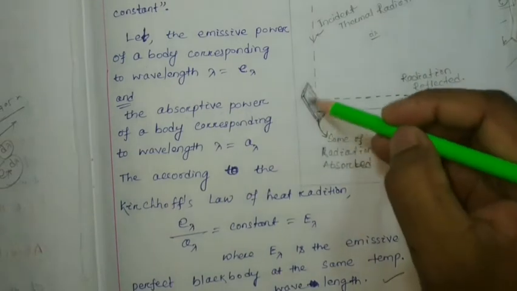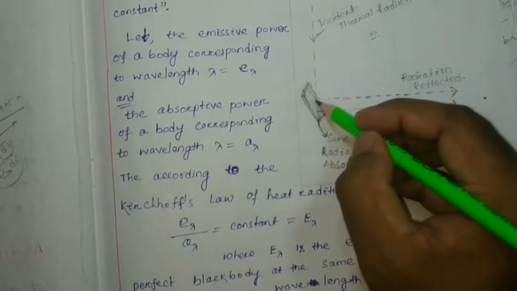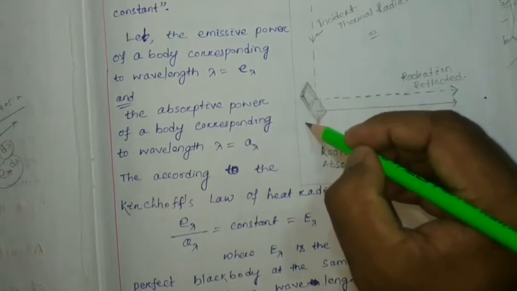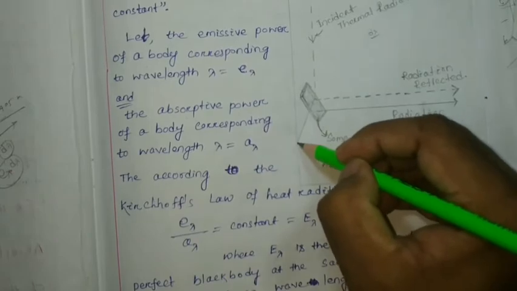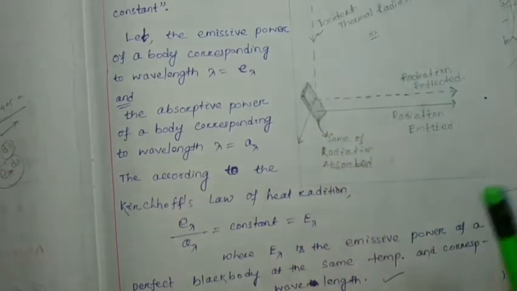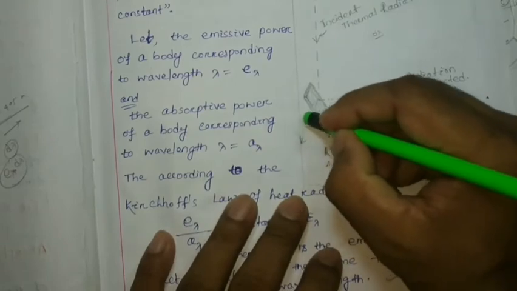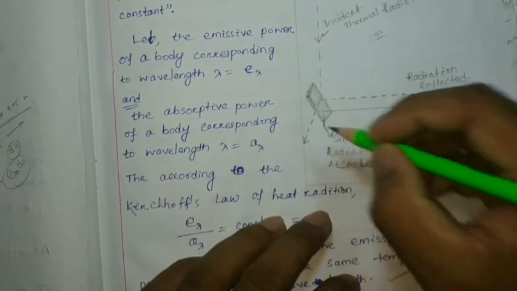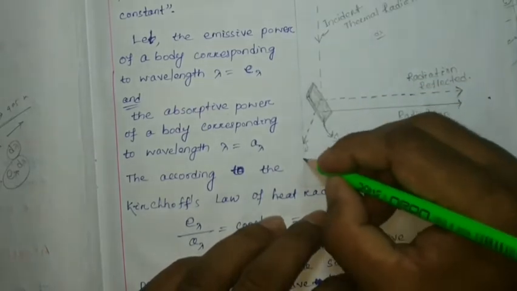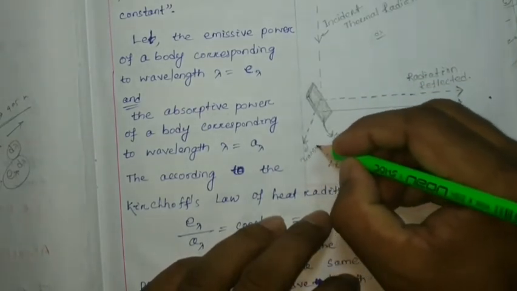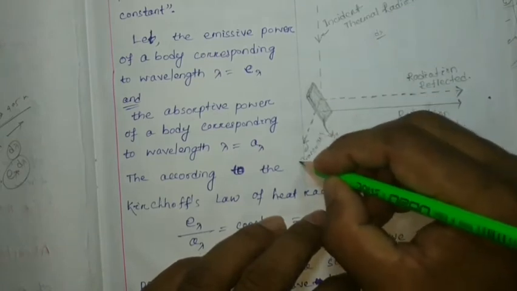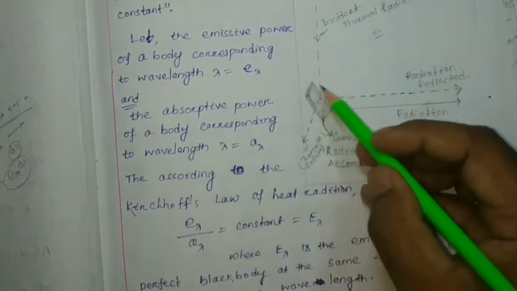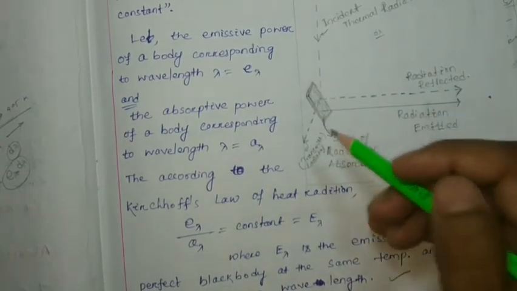If it will be opaque, then we can consider a transmission. Suppose in this way, you just draw another line, a dotted line, to show that suppose it is a glass material, so we can expect the transmission, the transmit radiation. But if it will be an iron piece, then transmission will be very less, very negligible.